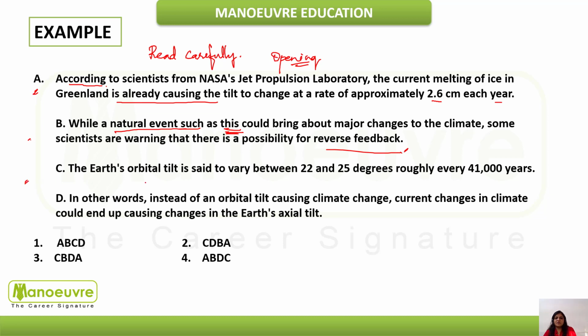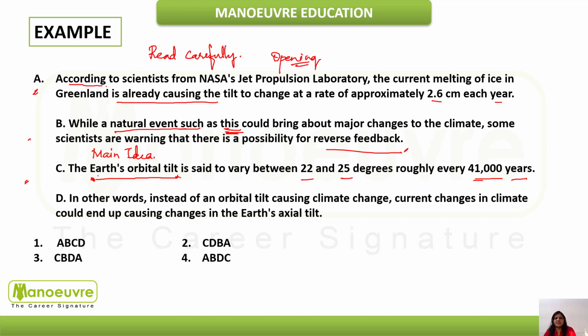Now next, see, the Earth's orbital tilt is said to vary between 22 and 25 degrees roughly every 40,000 years. Okay, now here comes the main part. The Earth's orbital tilt. This is the main idea, guys. This is the main idea of the paragraph. The Earth's orbital tilt is said to vary between 22 and 25 degrees roughly every 41,000 years.